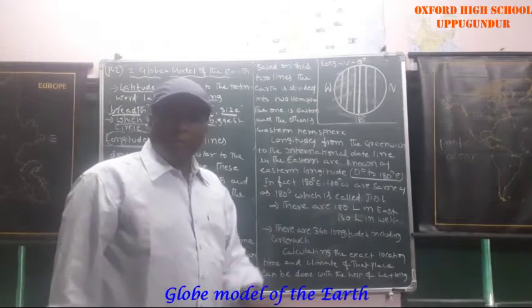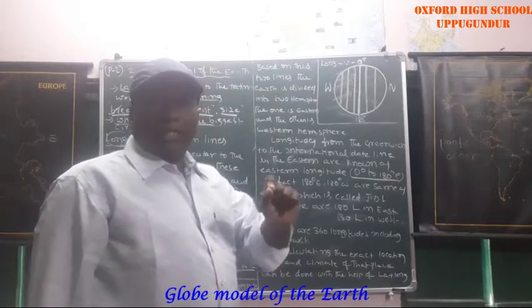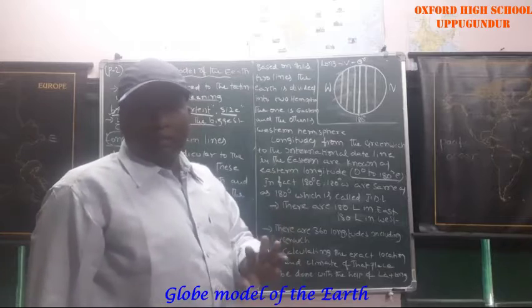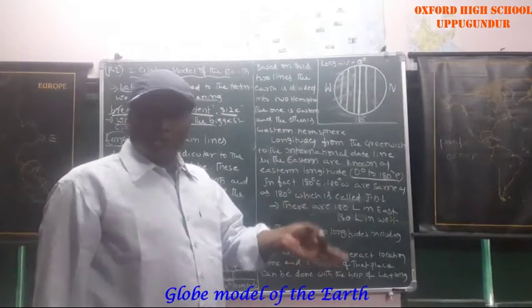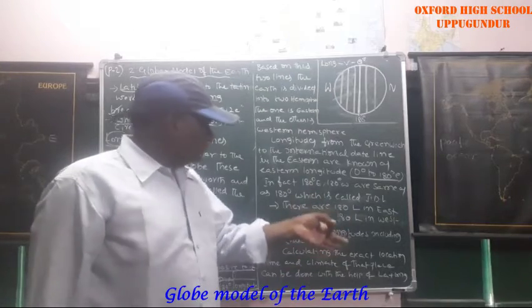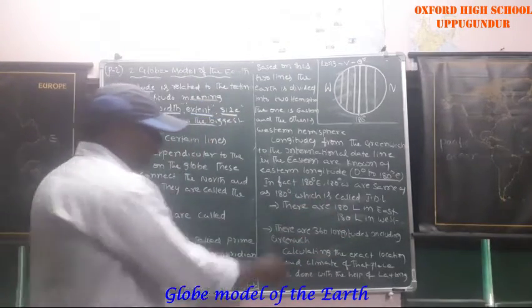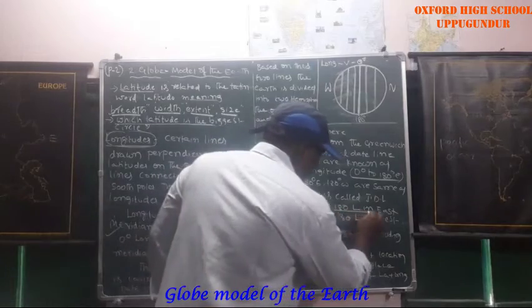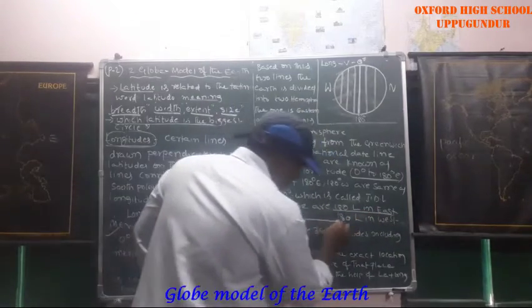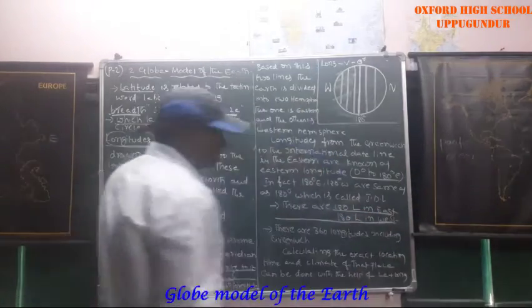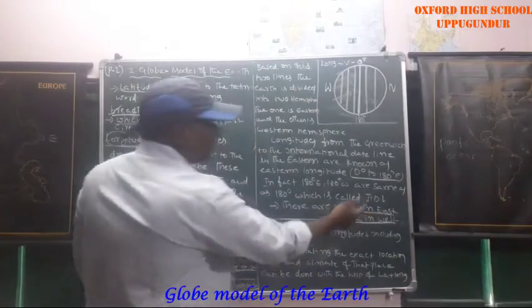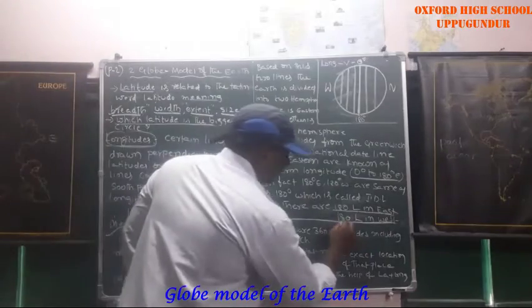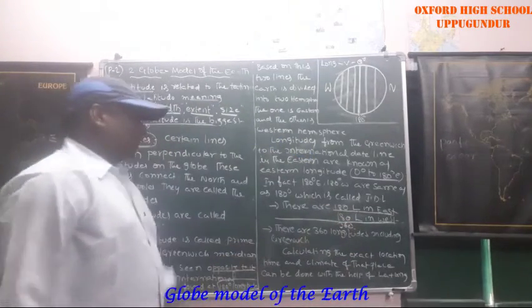How many latitudes are there? 180 plus 1, total 181 latitudes. How many longitudes are there? 360 longitudes, including the Greenwich meridian. Remember that. East side 180 degrees longitudes, west side 180 degrees longitudes, total 360, including Greenwich.